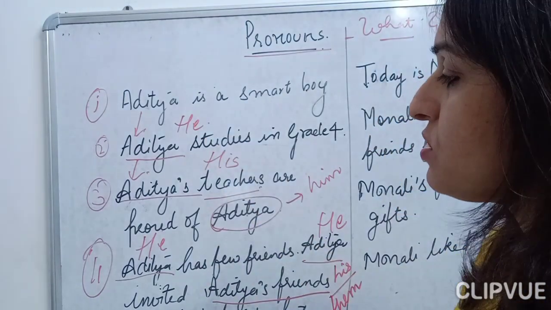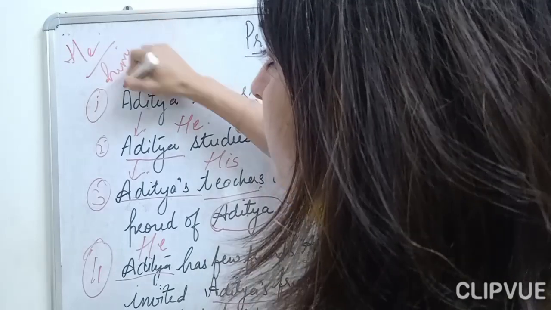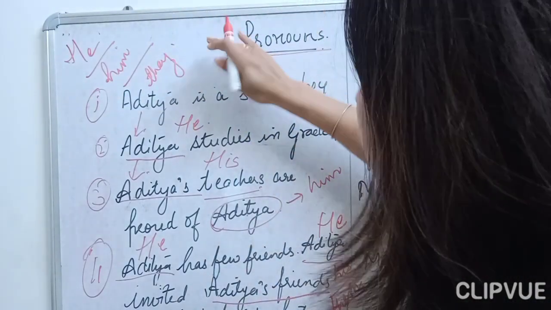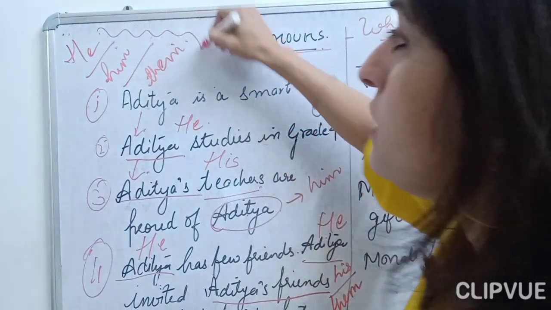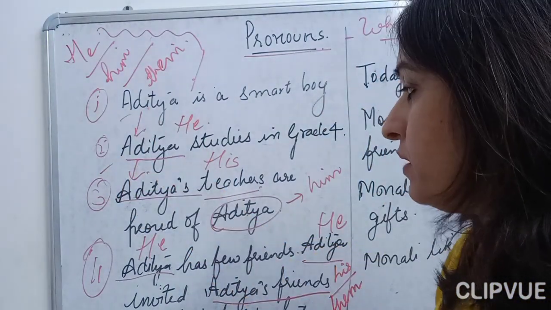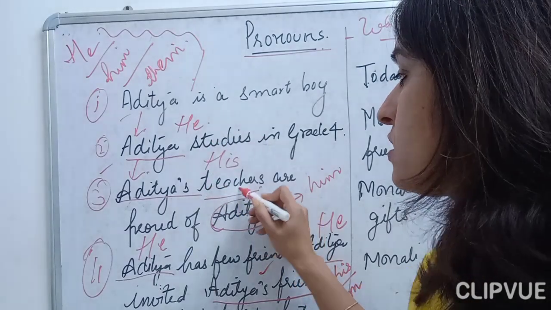So here you can see, children, I have used pronouns he, him, his and them. Here I have taken these pronouns and I have replaced Aditya, Aditya's friends and Aditya's teachers.